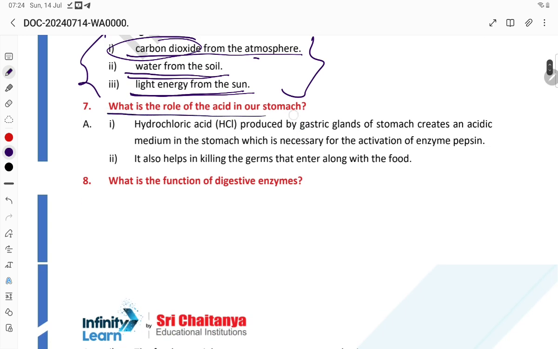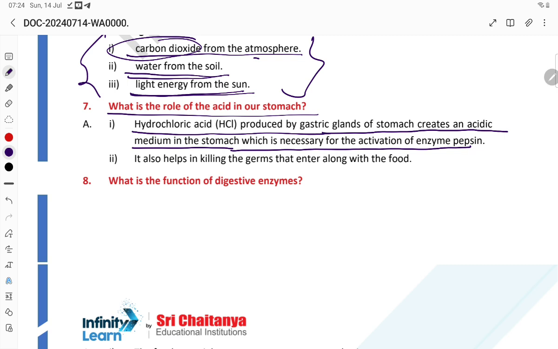What is the role of the acid in our stomach? Hydrochloric acid produced by the gastric glands of the stomach creates an acidic medium in the stomach, which is necessary for the activation of the enzyme pepsin. So firstly, it is released by the gastric glands in the stomach, and it is necessary for the activation of the enzyme pepsin. It also helps in killing germs that come along with the food.